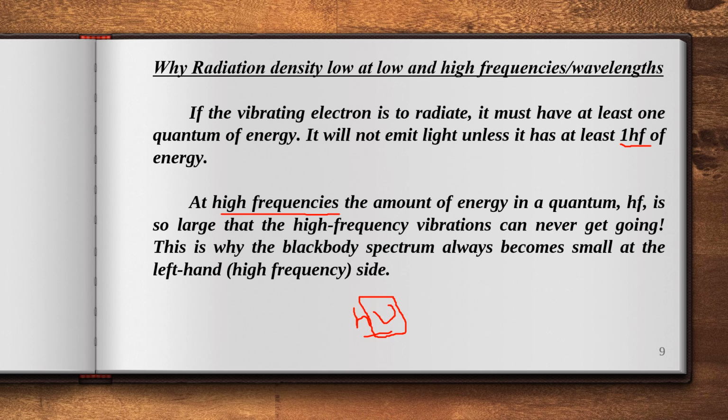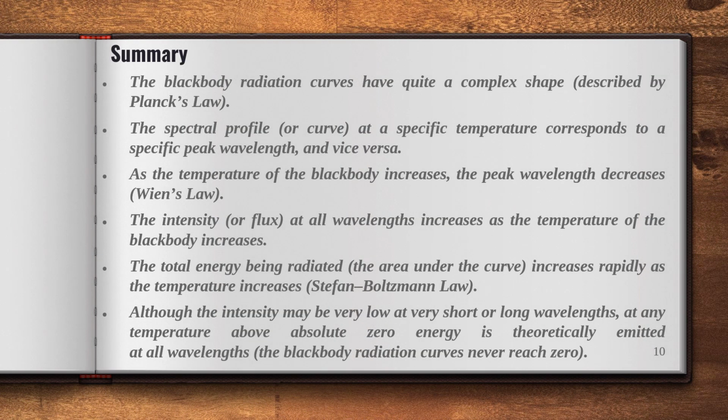So just see this, at higher frequencies the amount of energy in a quantum h nu is so large that the high frequency vibration can never get going. That is why the black body spectrum always becomes small at the left hand side. In this way, Planck can explain the complete black body radiation spectrum from the lower end of frequency to the higher end of frequency.